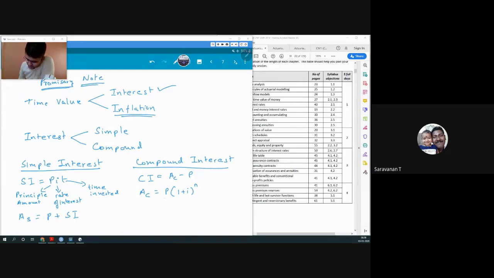So here also this P is nothing but our principal amount. I is nothing but our rate of interest. And N is the number of years.